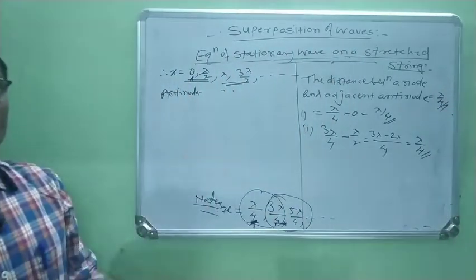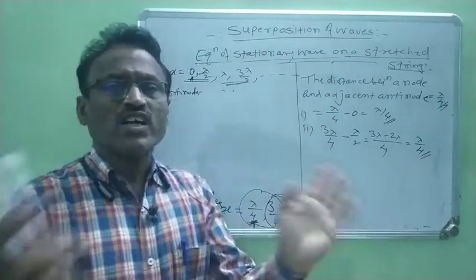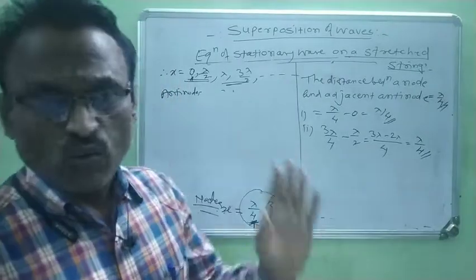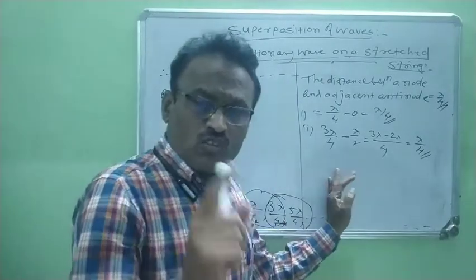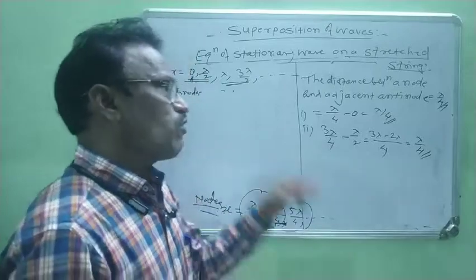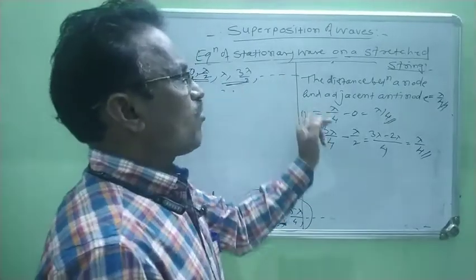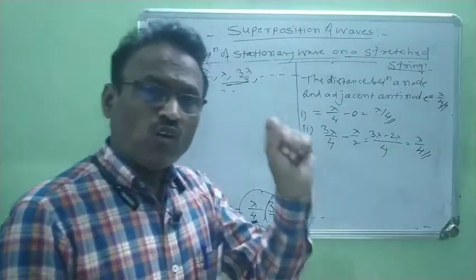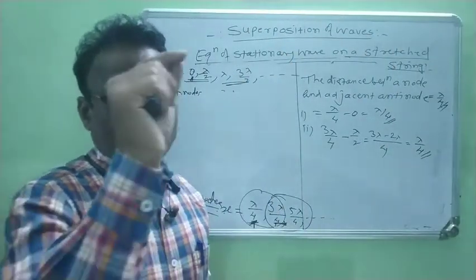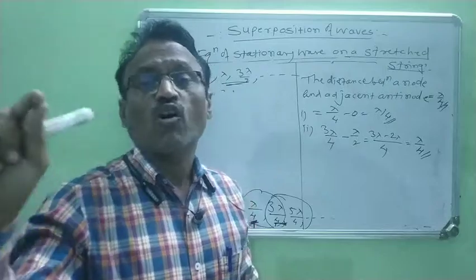In this way, we find out two different conditions for nodes and antinodes. For a node, the amplitude is always 0, and at that time the distance between two successive nodes is always lambda by 2. And for the condition of an antinode, the amplitude A is always equal to plus or minus twice of small a.